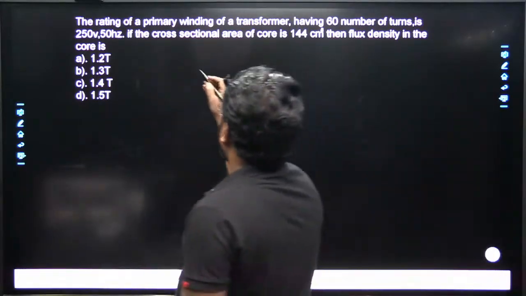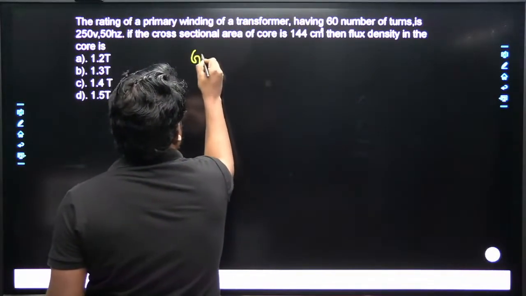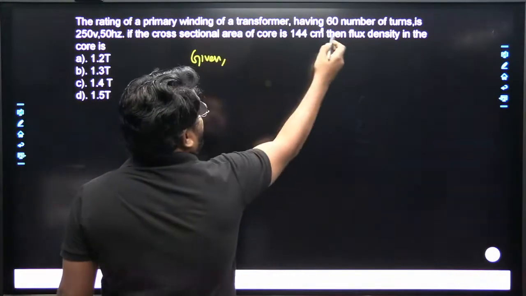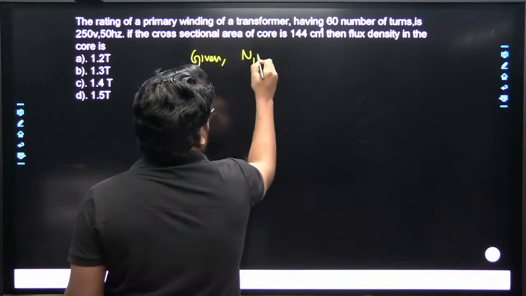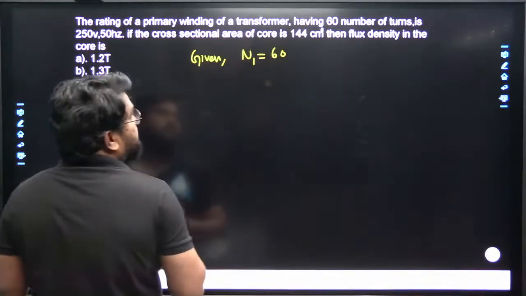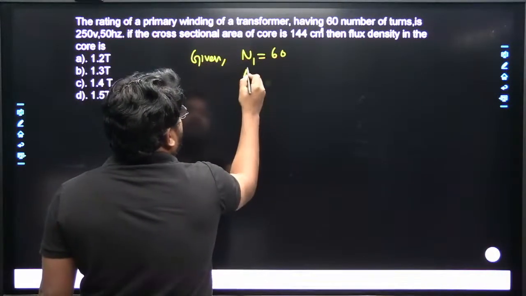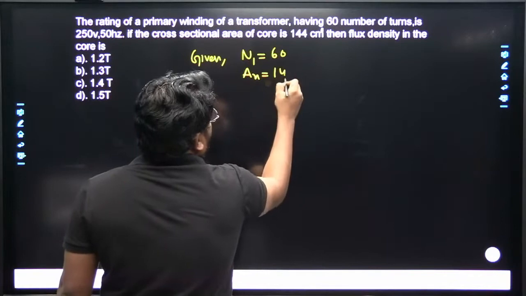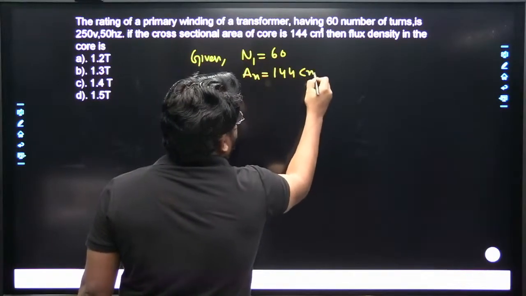Okay, see here, what is the given data here? The number of turns N1 is equal to 60, and area A is equal to 144 centimeter square.